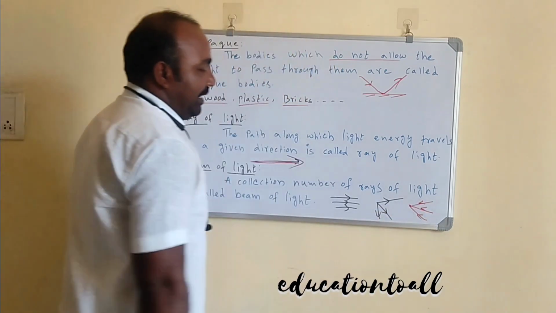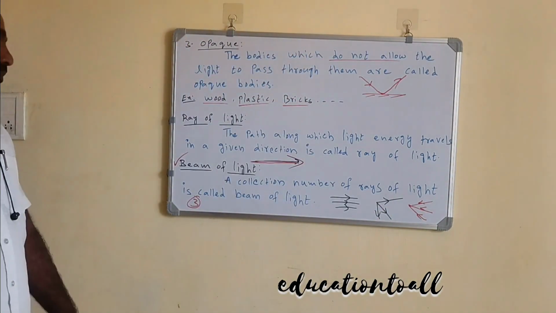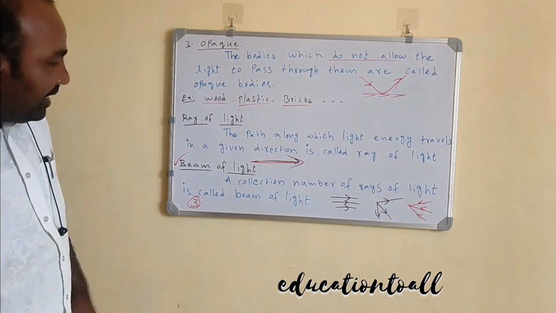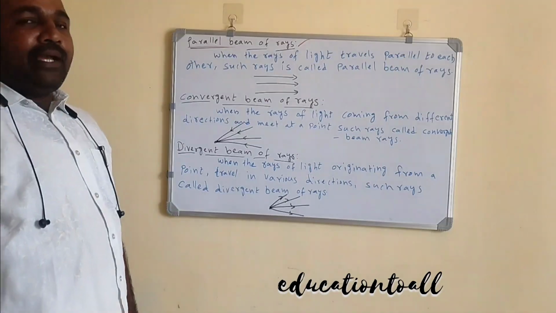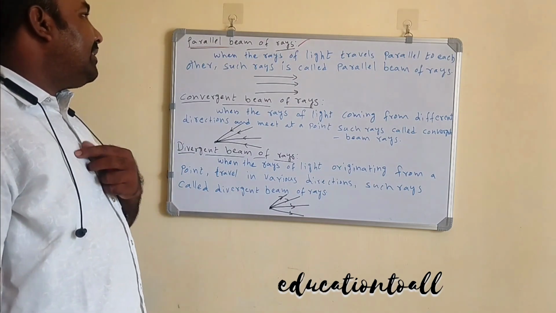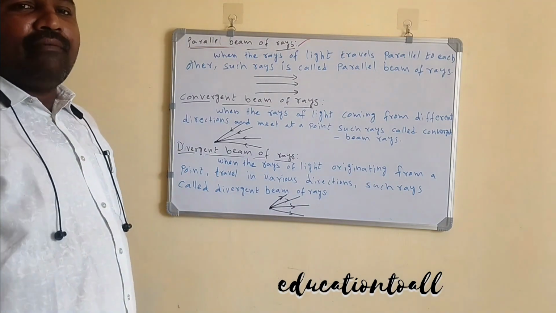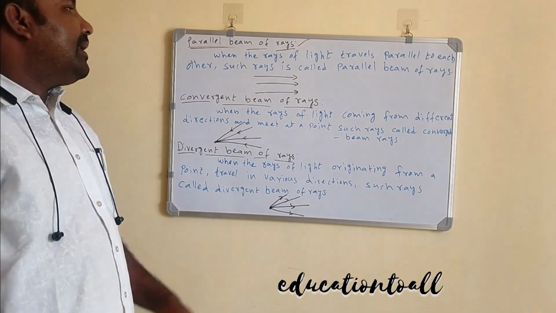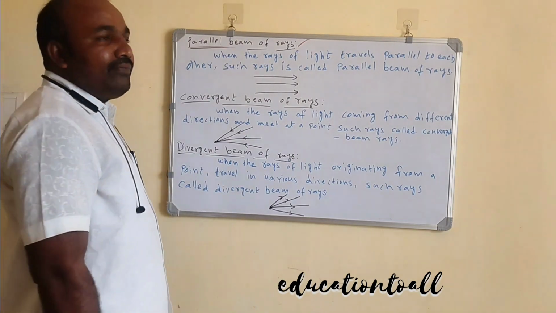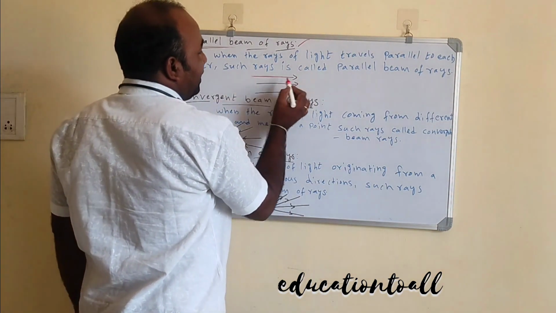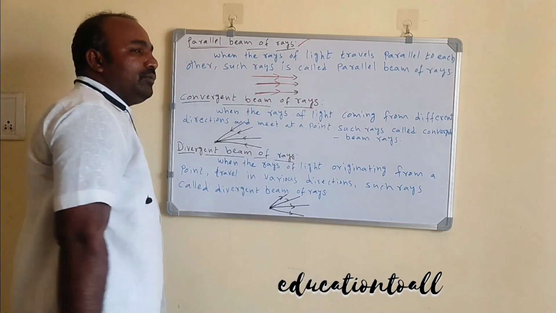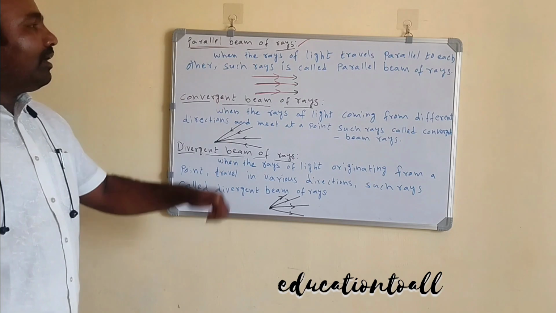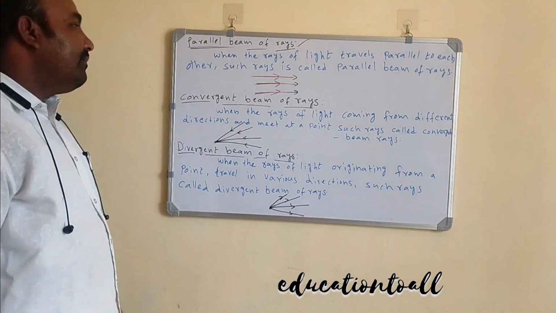Converging beam of light. So it will be subdivided into three parts: convergent, divergent, and parallel beam of rays. Parallel beam of light rays means, when the rays of light travel parallel to each other, it is called a parallel beam of light rays. You can compare this. All these rays travel parallel to each other, so we can call it the parallel beam of rays.